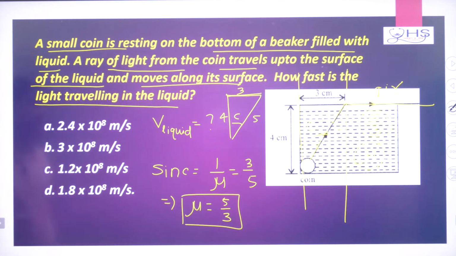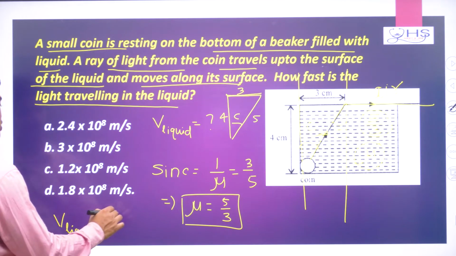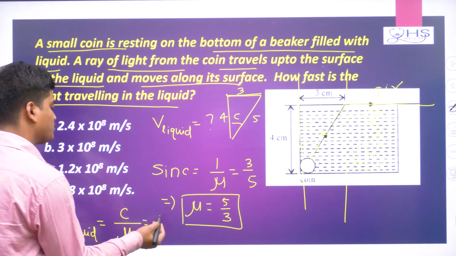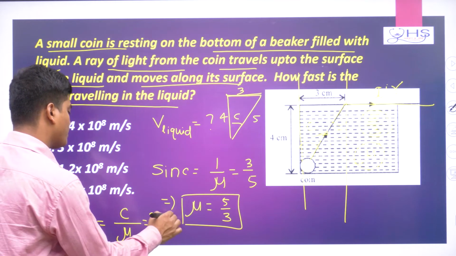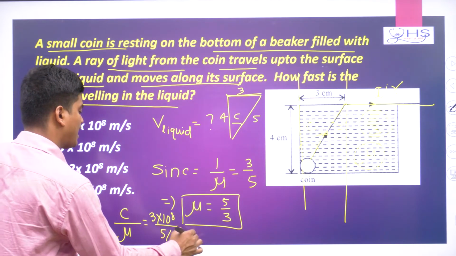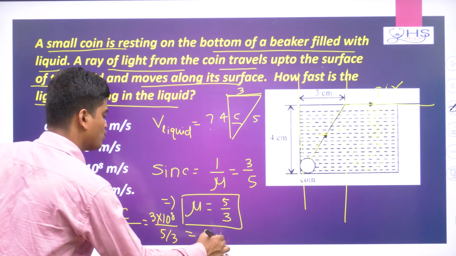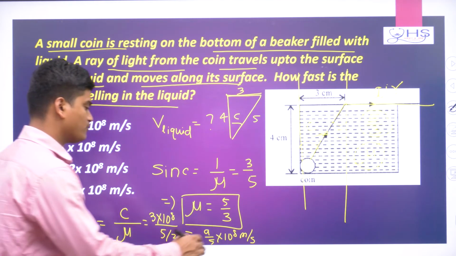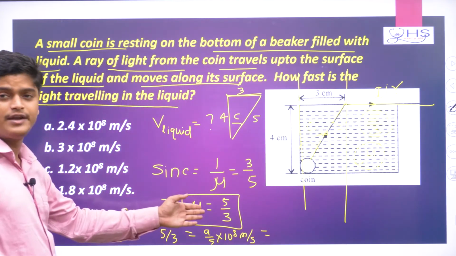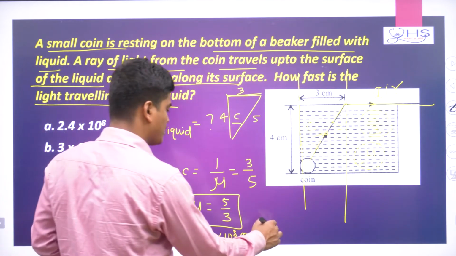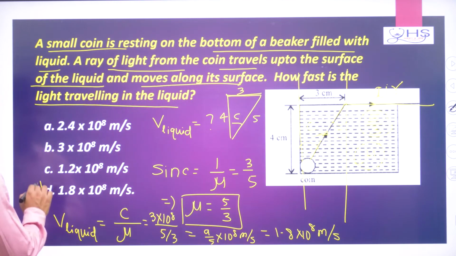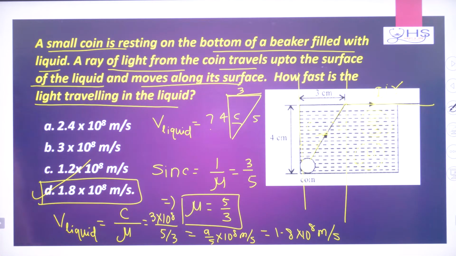Once you got the refractive index 5 by 3, you can find the speed. You know the speed formula in any medium is nothing but the speed of light in air or vacuum divided by the refractive index. That means you can write 3 into 10 to the power 8 divided by 5 by 3, and if you calculate this, it will come 9 by 5 into 10 to the power 8 meter per second. 9 by 5 is around 1.8. So your answer will be option D, which is 1.8 into 10 to the power 8 meter per second.